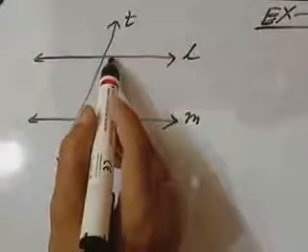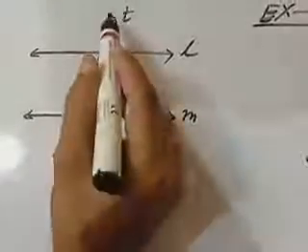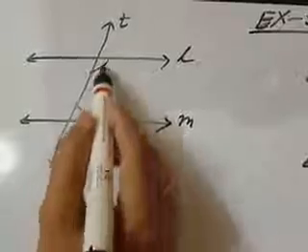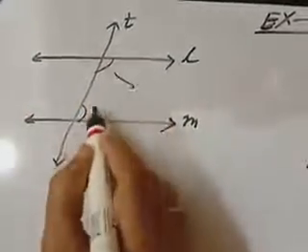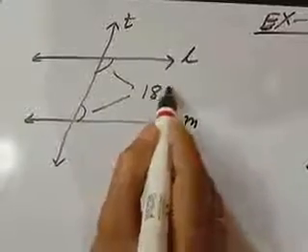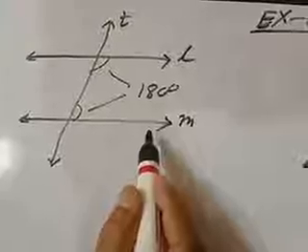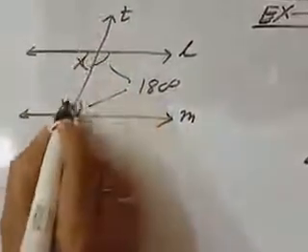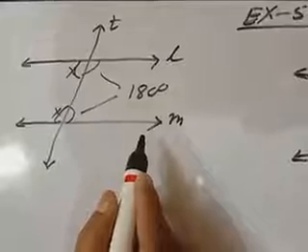If the sum of the interior angles on the same side of the transversal is supplementary, that means the sum of these two angles is 180 degrees, then the two lines are said to be parallel. Likewise, if these two angles make 180 degrees, then L and M will be parallel. You have read this property in the junior class.